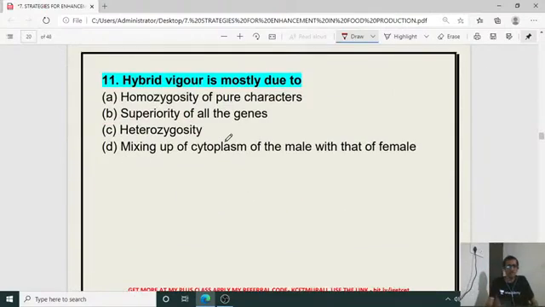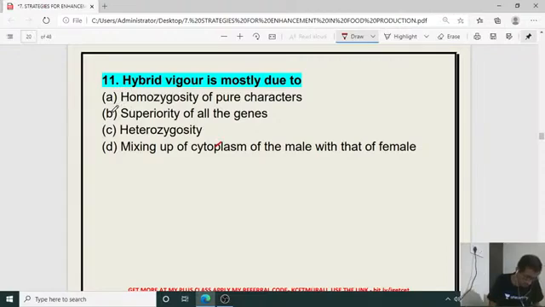Next, 11th one. Hybrid vigor is mostly due to what reason? What is the thing behind the production of hybrid vigor? Hybrid plant, hybrid production is because of what?